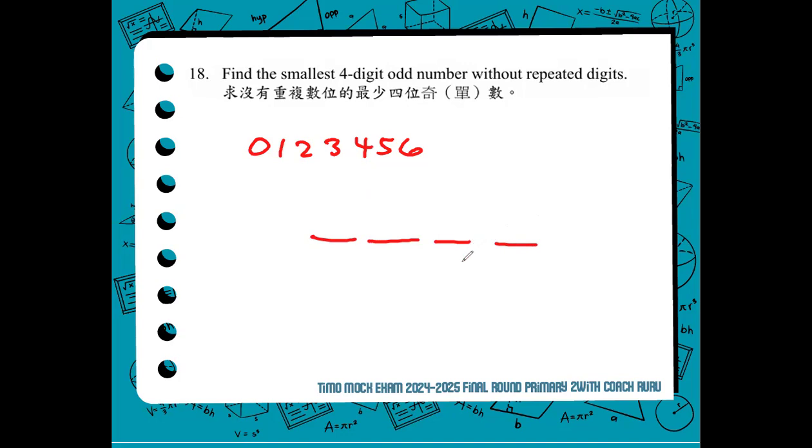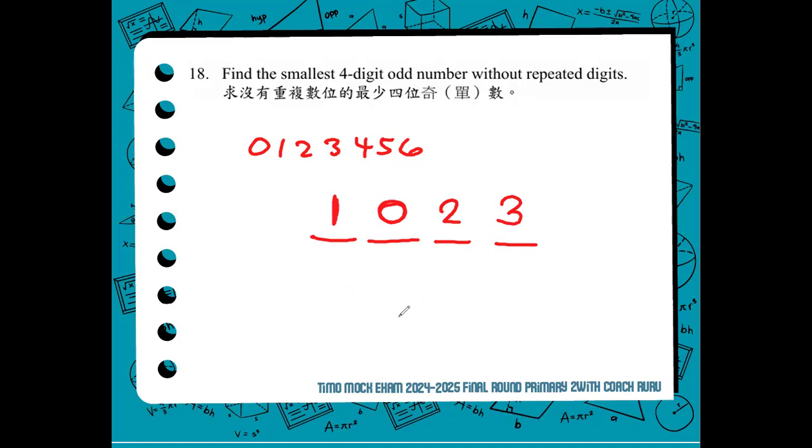Well, we cannot use 0 as our thousands value because that is not a 4-digit number anymore. So we use the smallest, the next smallest to 0, which is 1. But we can use 0 as our hundreds place to lessen the value since we are to find the smallest. The next is 2. 0, 1, 2 are now used. And since we're looking for an odd number without repeated digits, we cannot use 1 again. So we have to use 3 instead.